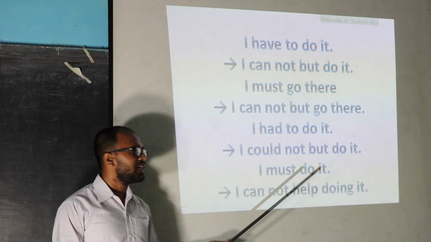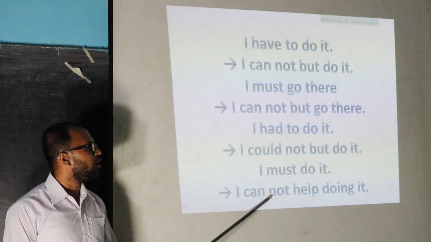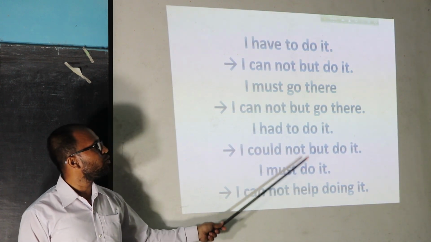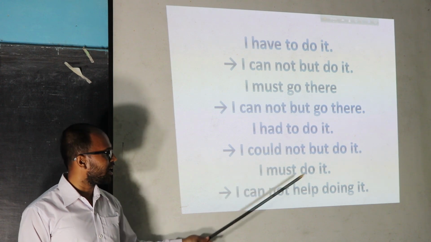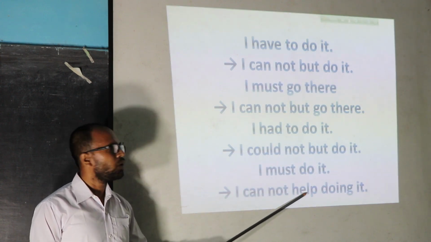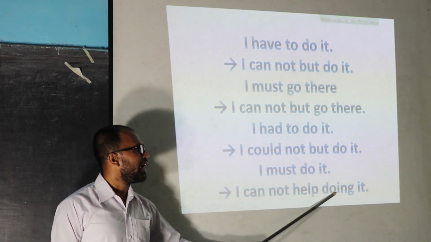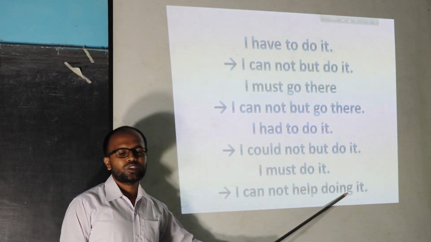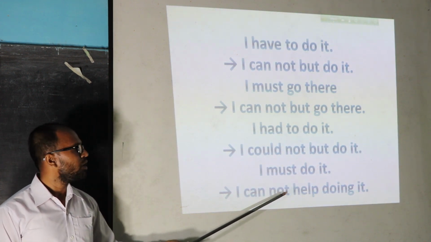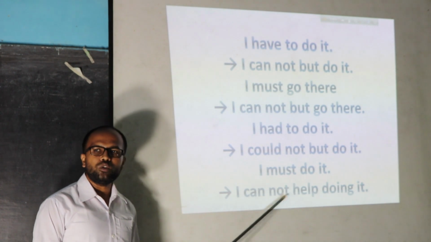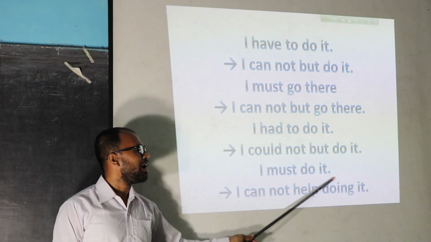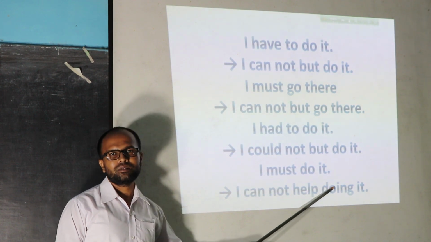We can write the answer to this question: I cannot help doing it. The difference between the past sentence and the second sentence is that here we used help. So after the verb we add ing. So we can learn from this sentence that if we use cannot help or could not help, then we can add ing after the verbs. Clear?